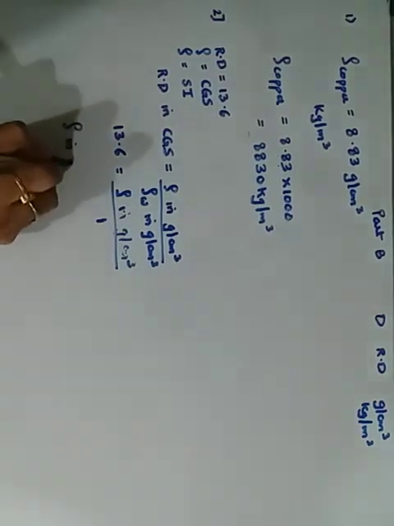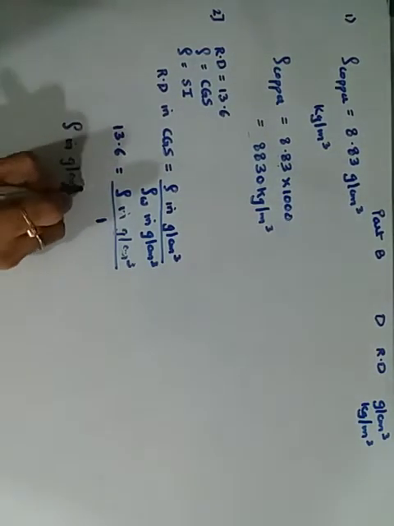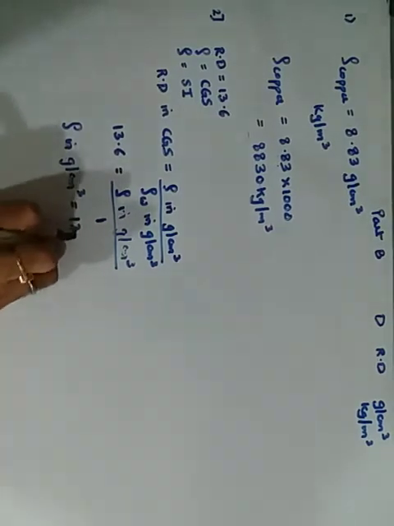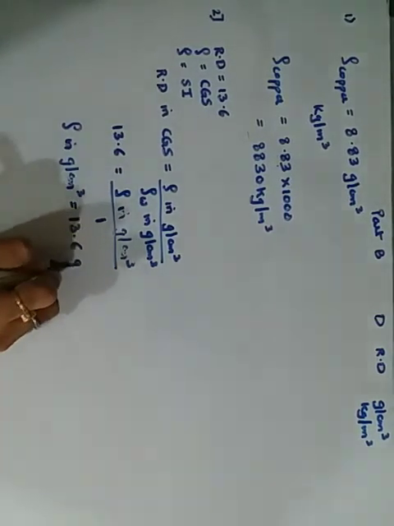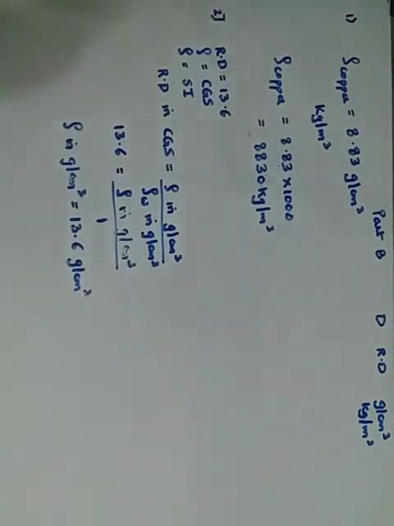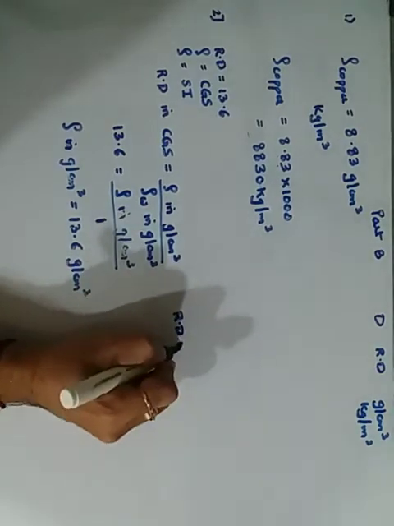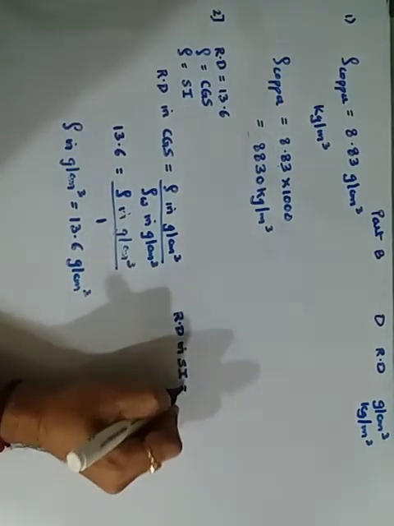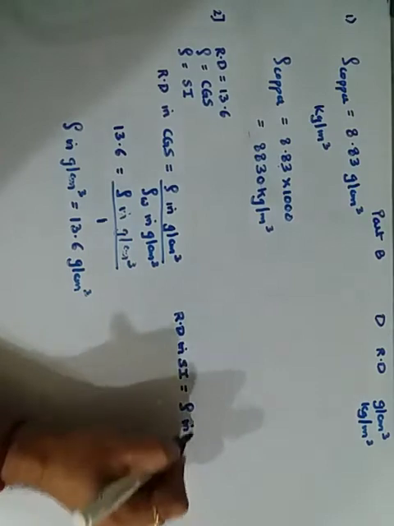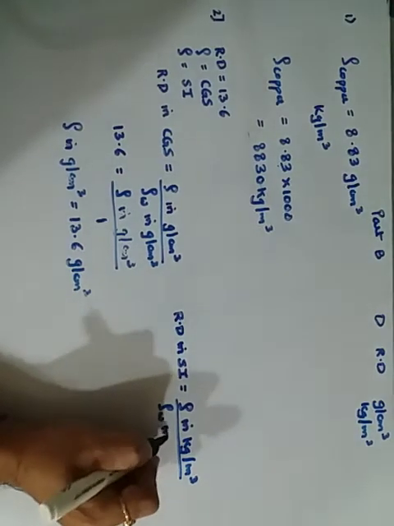So when you cross multiply, you get density in grams per centimeter cube is simply 13.6 grams per centimeter cube. Getting it? Simple? Okay. Similarly, when you want relative density in SI unit, that time we use density in kilogram per meter cube upon the density of water in kg per meter cube.